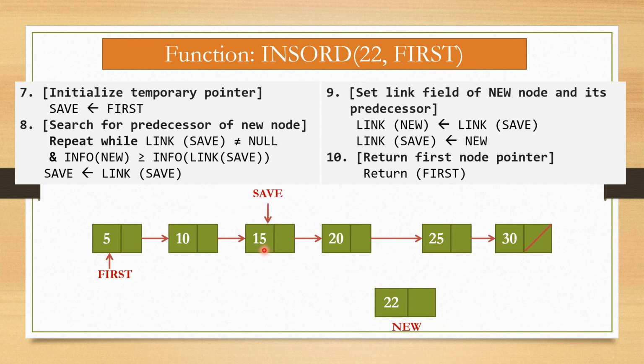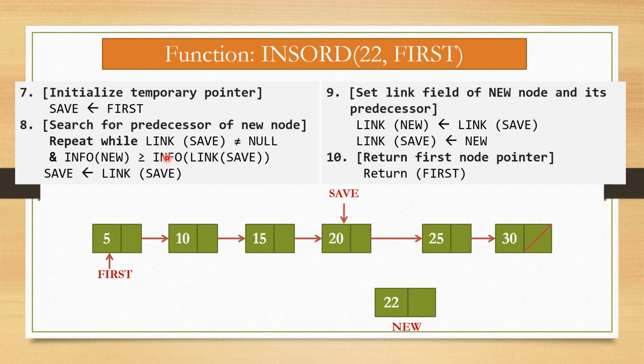Now again check link of save is not null because it is connected with the next node, and info of new is equal to 22, and info of link of save, that is 20. So 22 is obviously greater than 20. So link of save is assigned to save. So now this node becomes save. Again we have to check link of save is not null because it is connected with the next node, and info part of link of save is 25. So 22 is greater than or equal to 25, condition false.